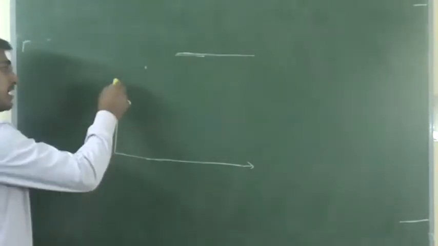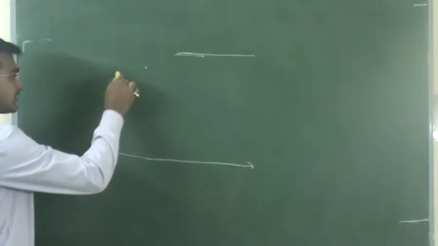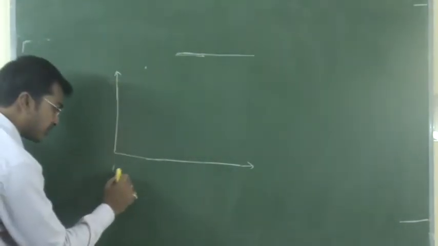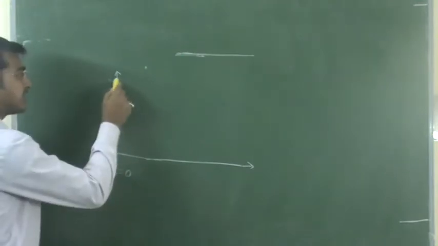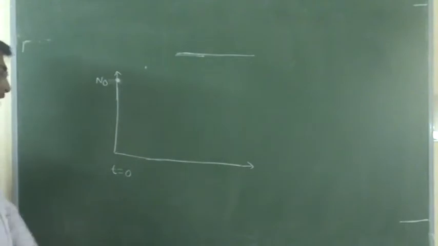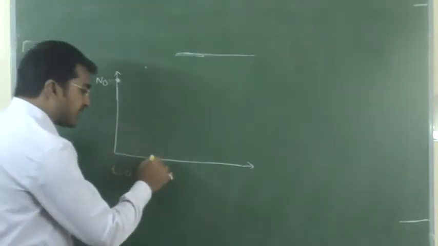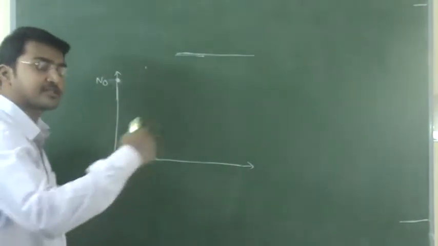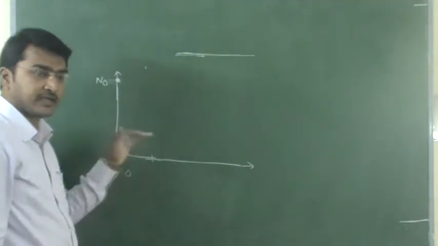number of nuclei. On the y-axis I have taken the number of nuclei. Initially, at t equal to 0 seconds, the initial number of nuclei is N0. After the first half cycle, one half cycle is over.